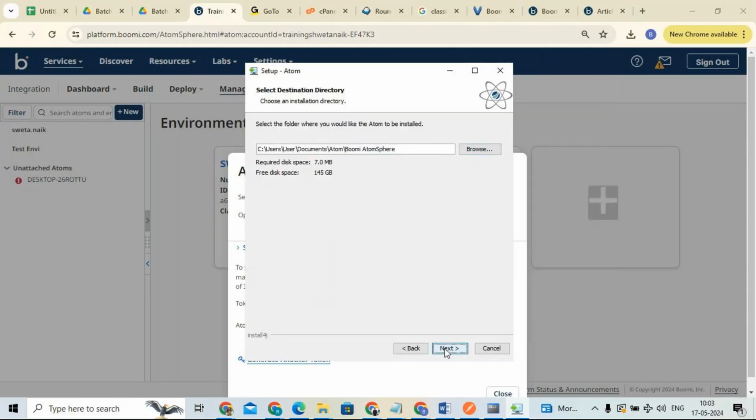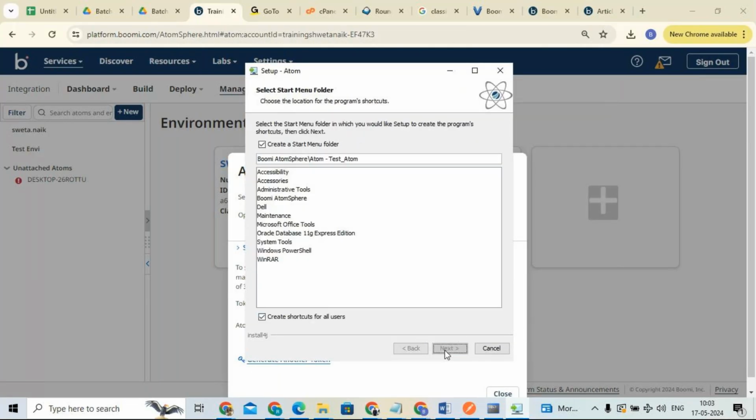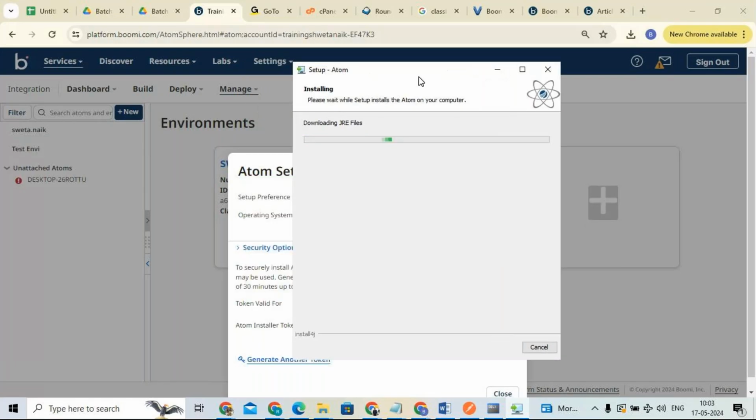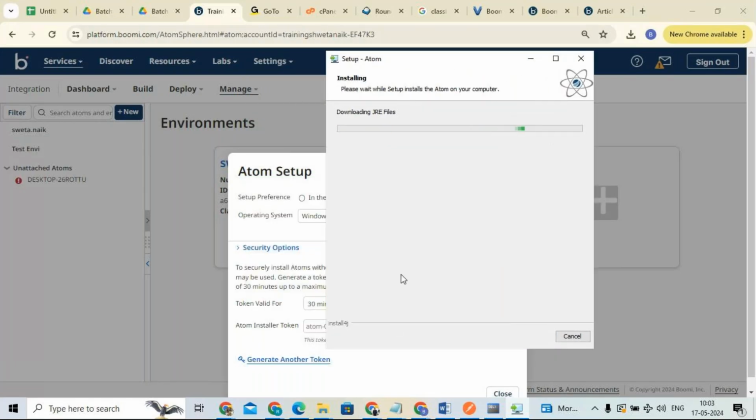Click on next. Next. You don't need to do anything, just click next, next, next, next. That's it. Now you can see it is downloading the jar files. What do we mean by jar files? These jar files are responsible for connecting with any third party application or system, and for doing any kind of actions.